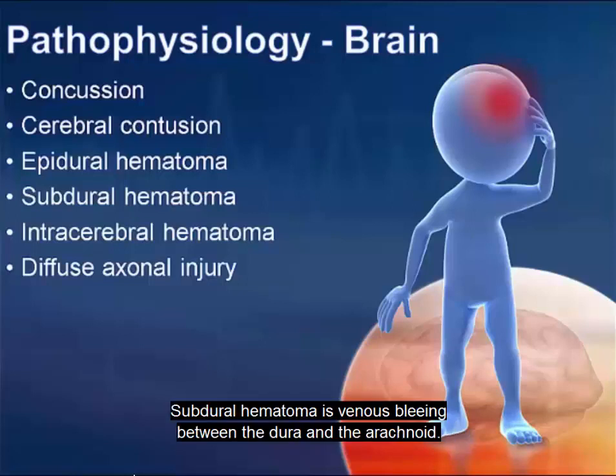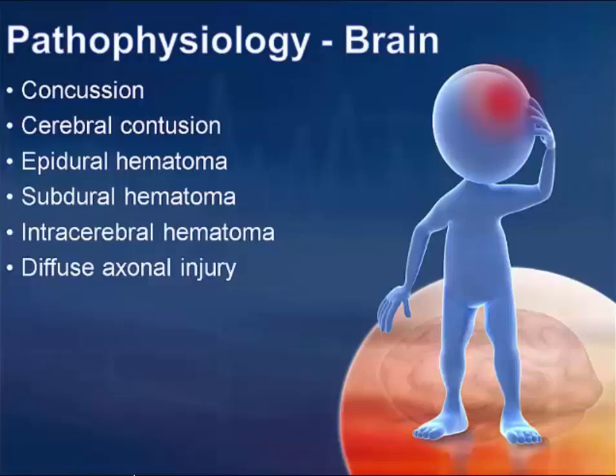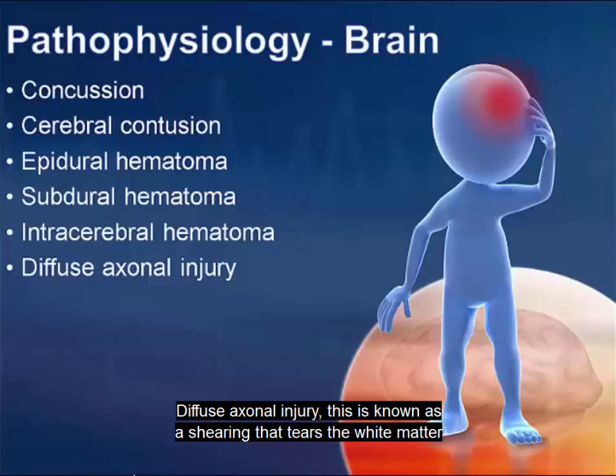Subdural hematoma is venous bleeding between the dura and the arachnoid. Intracerebral hematoma is when there is blood in the brain tissue. The bleeding into the tissue can cause edema in the brain. Diffuse axonal injury is known as a shearing that tears the white matter of the brain, and this is usually associated with a poor prognosis.